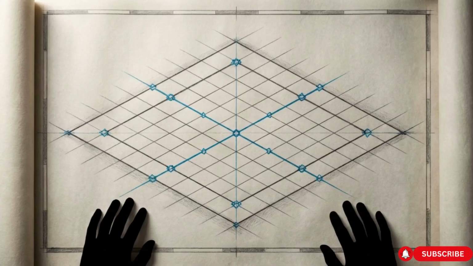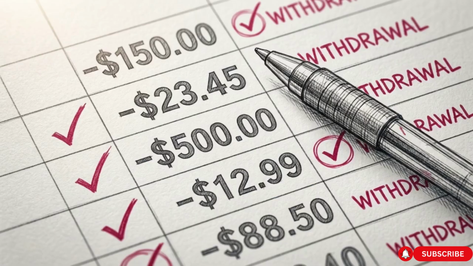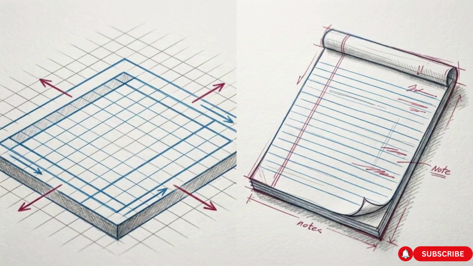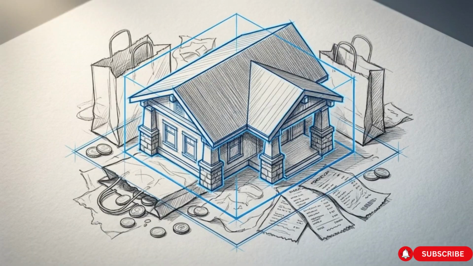Pause and pull up these 3 things: your total after-tax monthly income, last month's bank statements, and a digital spreadsheet or notepad. We all approach money differently. You might naturally operate as a spender who lives in the moment, a balancer who struggles with indecision, a highly cautious saver, or a risk-taking investor. Applying this mathematical blueprint provides a specific system to manage your income, regardless of your past spending history.